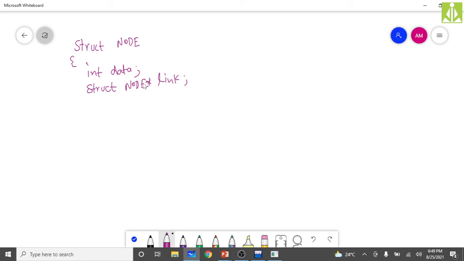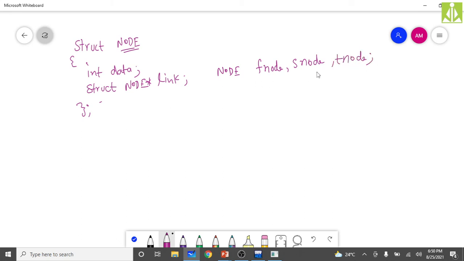So this link is becoming a pointer now. Close it like this. Now I'm creating node type variables: fnode, first node, snode, second node, and tnode, third node. Three nodes I have created.